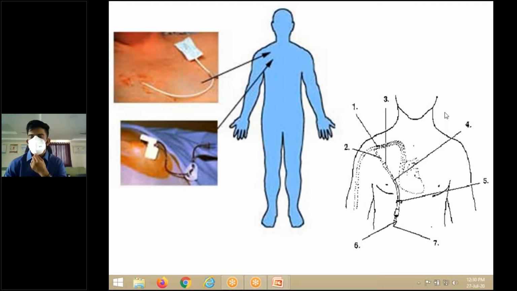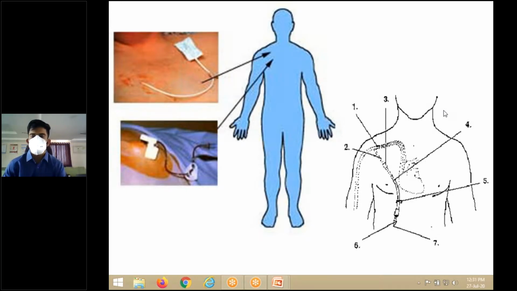Any idea? You can attempt. You can tell what it is. You can either type or you can talk. What is this? Shunt. Deepika says it's a shunt. It's kind of a shunt, but there's a particular name for it. Okay, I'll just give the name.